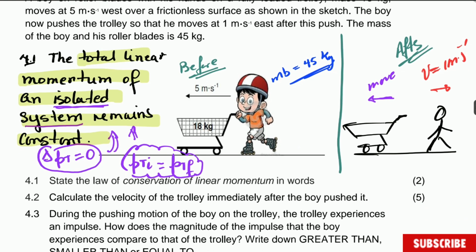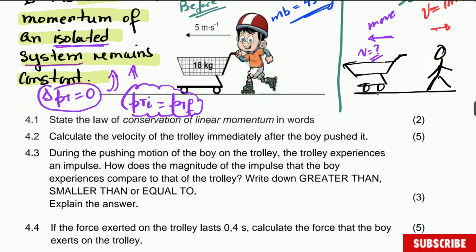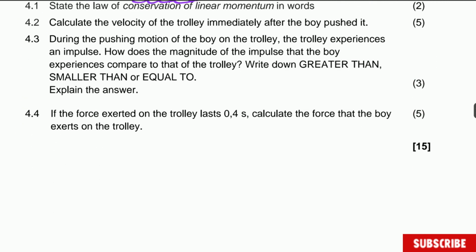Okay, now question 4.2, calculate the velocity of the trolley immediately after the boy pushed it. So we have to calculate what is the final velocity of this trolley after the boy pushed it. We are going to apply that law of conservation of linear momentum to solve that one, and we're going to do it here. So we're going to start by saying that the change in linear momentum is equal to 0. You don't have to start from there. So you can, if you want, say that the total linear momentum initial must be equal to the total linear momentum final.